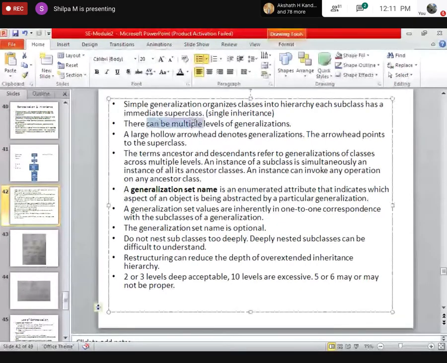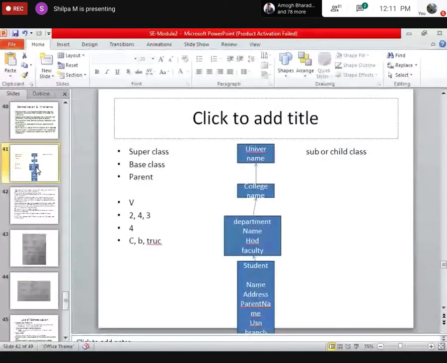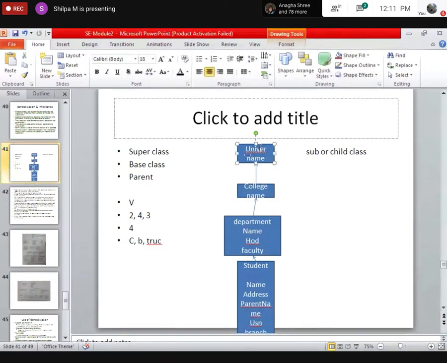This is multiple levels. The example what I gave you earlier. Now, see here, for the student, parent is department, ancestors are college and university. Okay, for university, descendants are college, department, and students. So, whichever is above it is known as ancestors, and whichever is below, that is subclasses, are known as descendants, superclasses are known as ancestors.